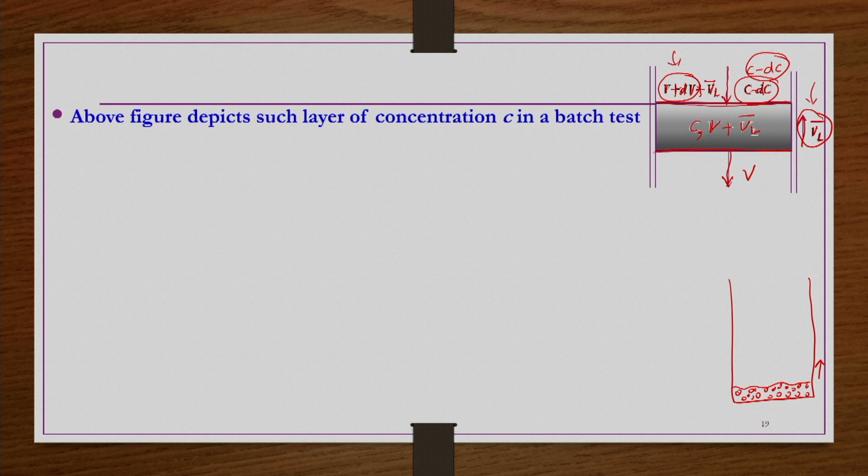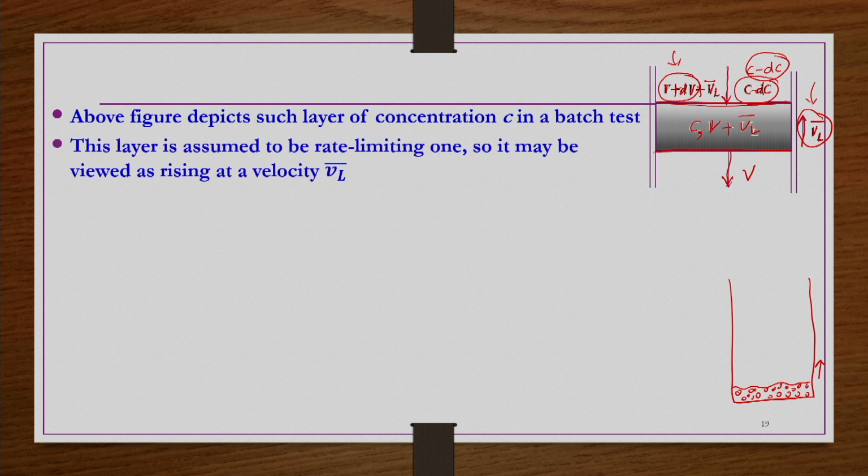The above figure depicts such a layer of concentration C in a batch test; whatever limiting layer we have considered is drawn pictorially as this one particular layer. This layer is assumed to be rate limiting, so it may be viewed as rising at velocity VL bar. Initially it is at the bottom and then it gradually rises up.